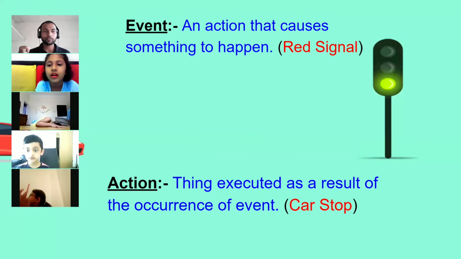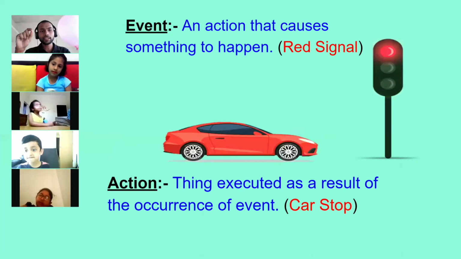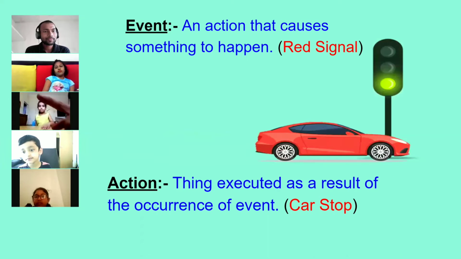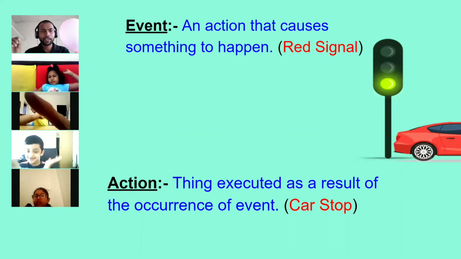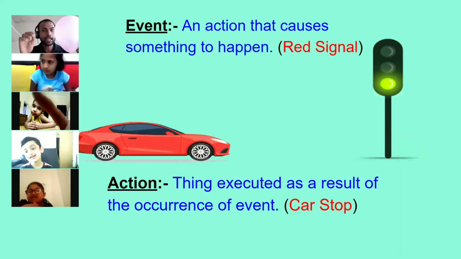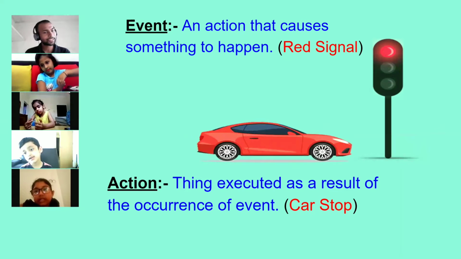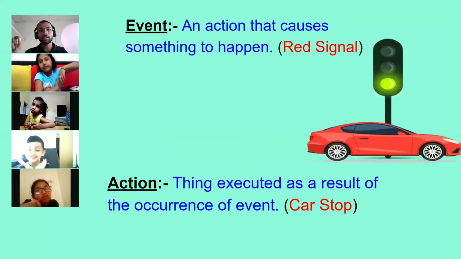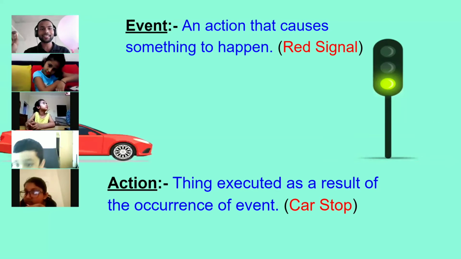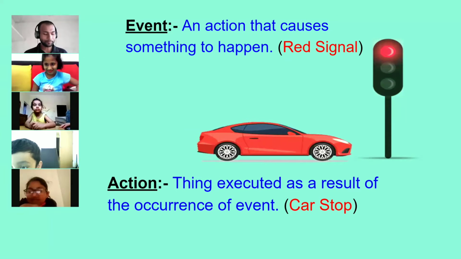So what will be the event? The event will be the collision of the balloon and needle, and the action will be the bursting of the balloon. Because when we collide the needle and balloon, this is an event, and as a result, the balloon will burst, and that will be the action. Is it clear? Let's see whether this happens or not. Okay, I'm going to do that. 1, 2, and 3. Wow. So it happens.